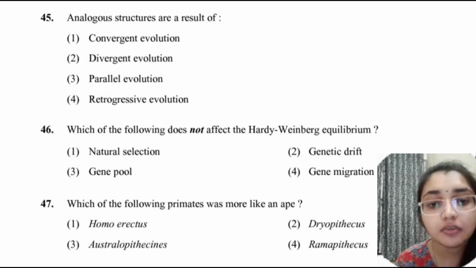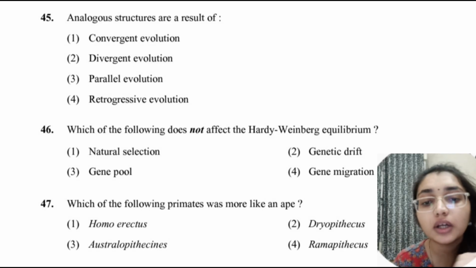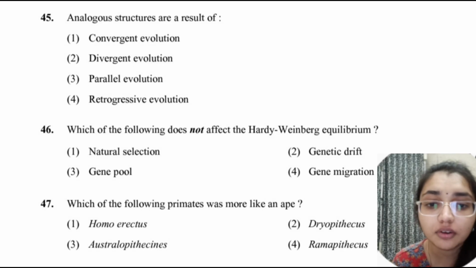Which primate was more likely an ape? We have to tell the 47th question here. It is asking which primate was more likely an ape. So that is the ape-like one. Dryopithecus is the answer here.